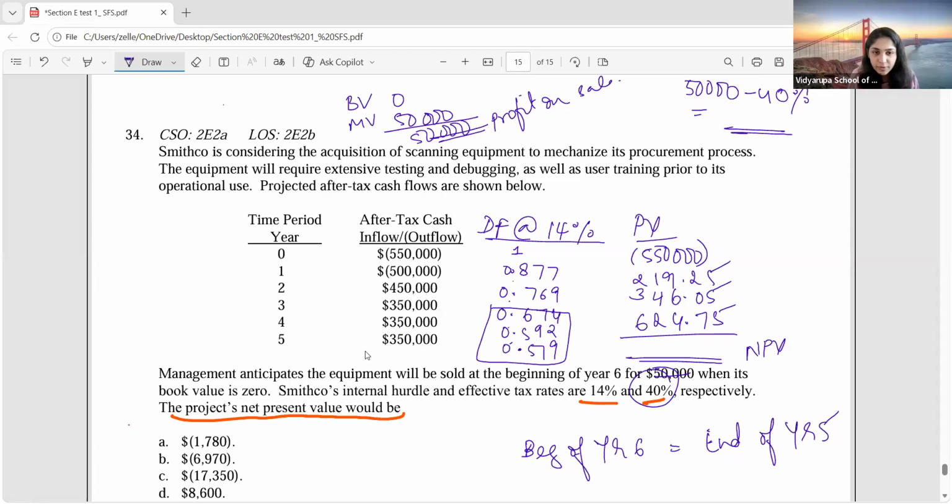30,000. So year 5, 30,000 into what is the discount factor in year 5? 0.519. So we'll have to add this 15,570. Okay. So this is all in decimals I've taken, but you can take the whole figure. So how much will it be, guys? And this is in negative, remember.